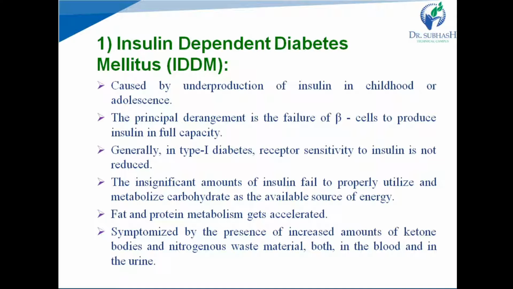Means to get energy, other alternative pathways in our body get accelerated, and those pathways are fat and protein metabolism. And due to these metabolic disturbances, we can see many other symptoms like increased amount of ketone bodies and nitrogenous waste material both in our blood and in our urine.